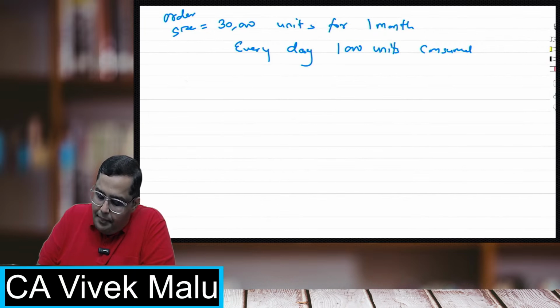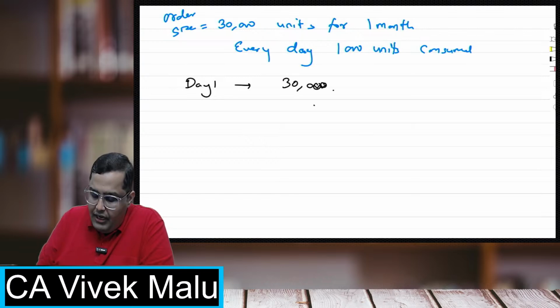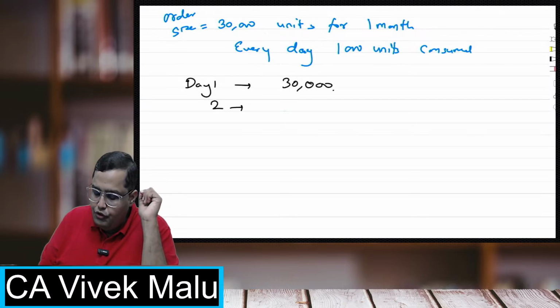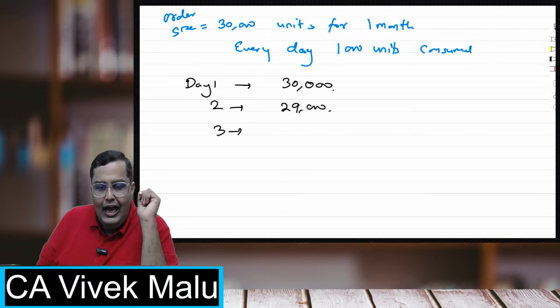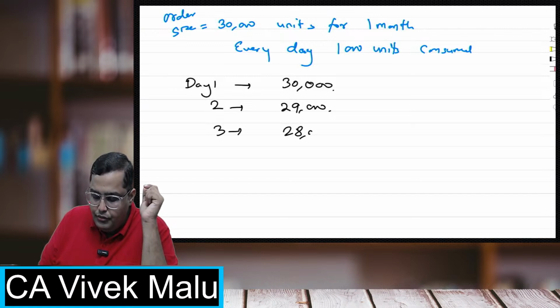Students, what will happen on day 1? On day 1, I'll be having 30,000 units. On day 2, 1,000 units will get consumed, so I'll be left with 29,000 units. On day 3, I'll be left with 28,000 units because again 1,000 units will get consumed.